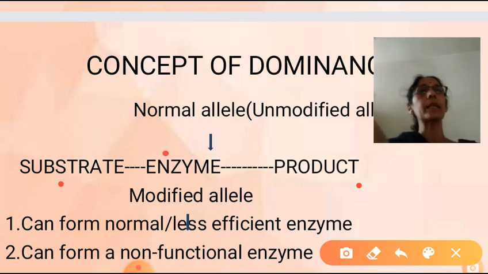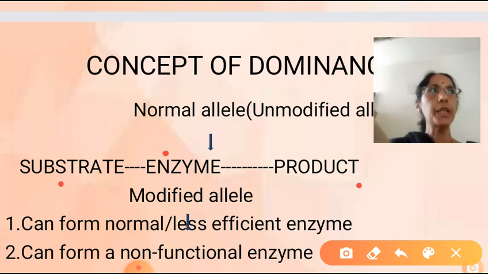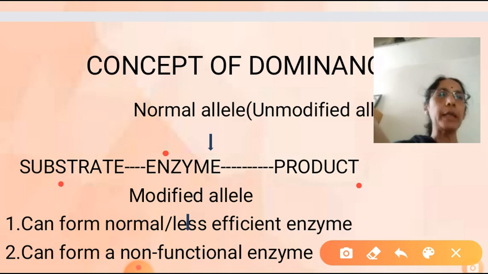An enzyme is needed. And these enzymes are produced by genes. One gene normally produces one enzyme, or it is called the one gene, one polypeptide hypothesis also. Because all enzymes are proteins, proteins are called polypeptides.